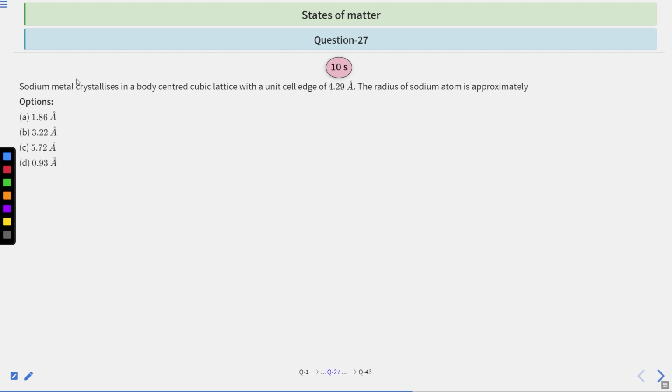So question number 27. Sodium metal crystallizes in a body-centered cubic lattice with a unit cell edge of 4.29 angstrom. The radius of sodium atom is approximately. Options are 1.86 angstrom, 3.22 angstrom, 5.72 angstrom, and 0.93 angstrom. You have 10 seconds to solve this question. After that, we will see the answer.